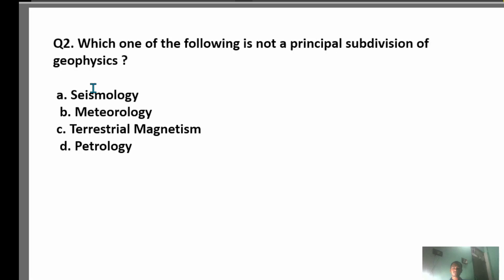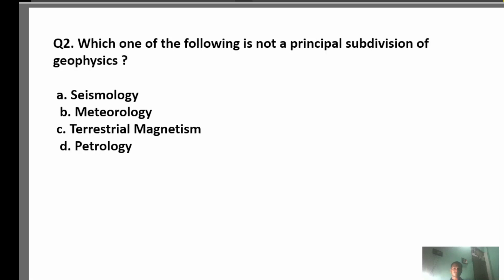Take a guess, whatever you do, then I will tell you the answer. Look, which one is not related to the principal subdivision of geophysics? Your answer is B. The subdivisions of geophysics are meteorology, seismology, terrestrial magnetism, gravity and geodesy, tectonophysics, hydrology and gyratometer. You notice that petrology is not a principal subdivision of geophysics. Okay, it is related to petroleum, but it is not a principal subdivision. It is a derived subdivision of geophysics.